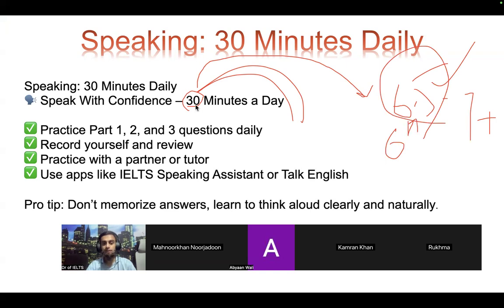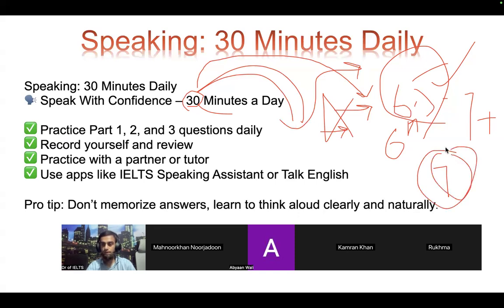But this is only based on practice. No knowledge, no vocabulary, no grammar, 100% fine. I can show you some students and you will be amazed. They speak at around 7 plus, or around 6.5 and 7. But they break the feet of the grammar. They make blunders in grammar, and they are very confident. So they are very fluent. So fluency development is very important.